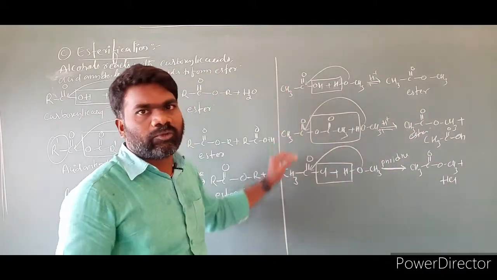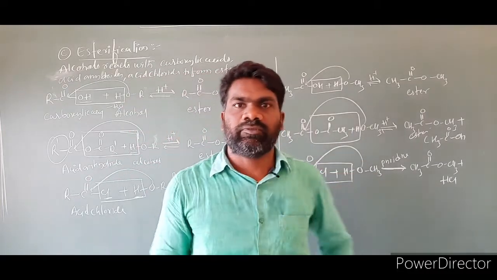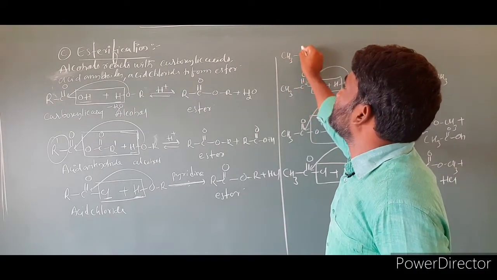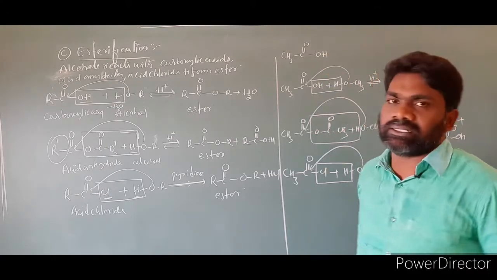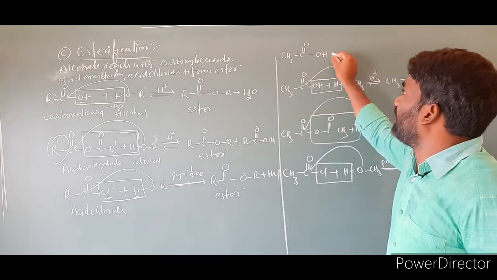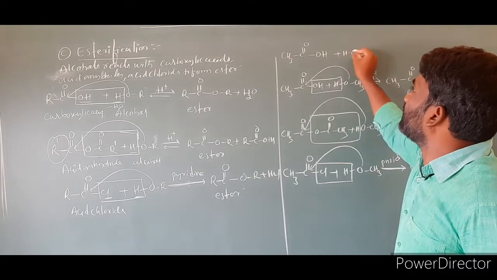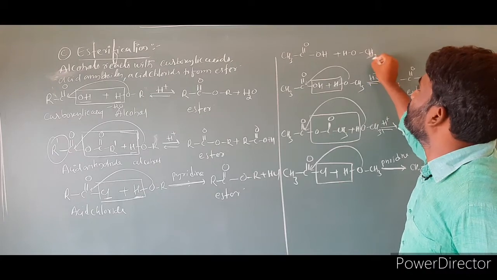If you look at all the cases, the products are the same, because I took all alkyl groups to be the same. If the alkyl group changes, automatically the product is going to change. If you want an example, I will give one. Suppose I am taking CH3, C double bond OH. This is a carboxylic acid. I am changing the alkyl group, R dash, from the alcohol, R being C2H5, that means CH2CH3.